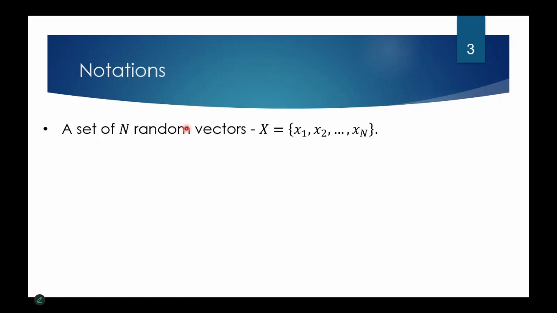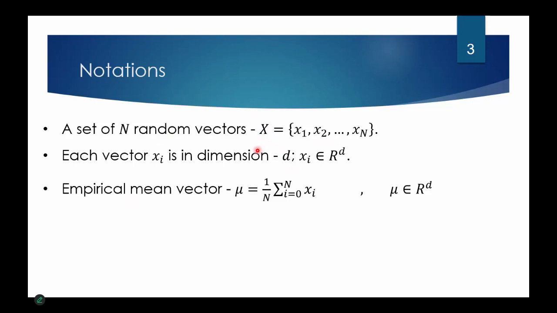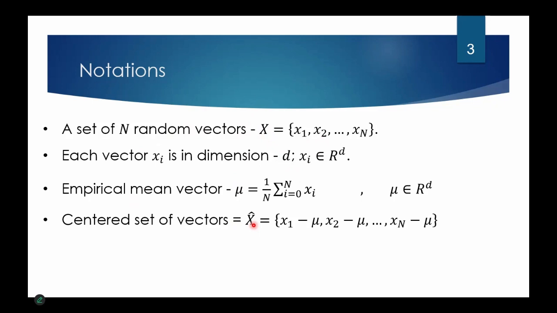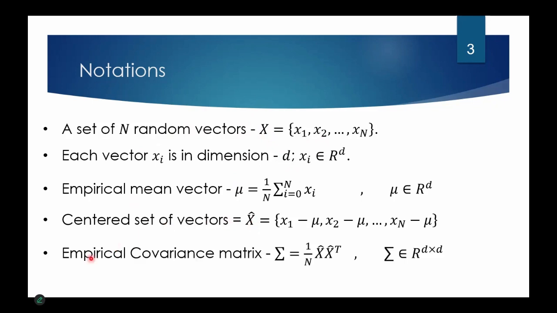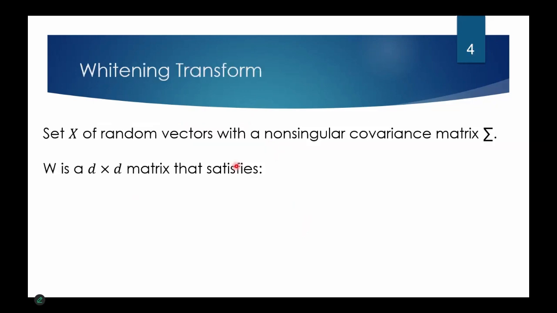If each of the CLIP embeddings is a small vector x1, x2 of dimension d, and we have a large matrix X containing all of our CLIP embeddings, then we can compute the mean of these embeddings and center the embeddings. In addition, we can compute an empirical covariance matrix based on these samples. Using the covariance matrix, we can compute a whitening matrix W, which is not unique and can be computed in many ways. We use PCA to do it.